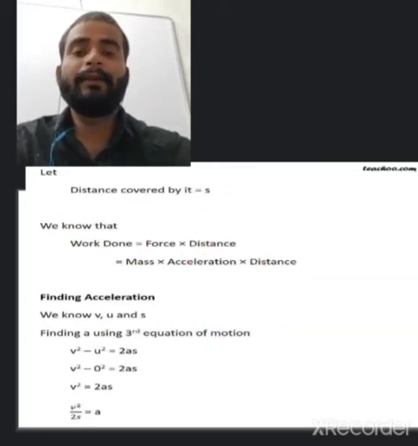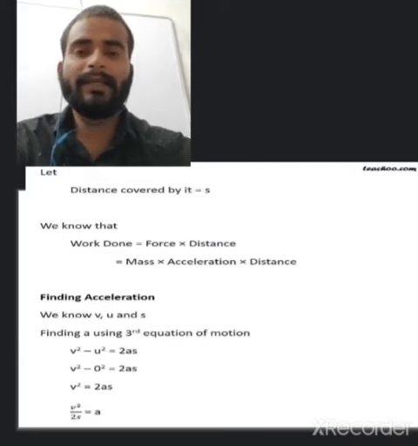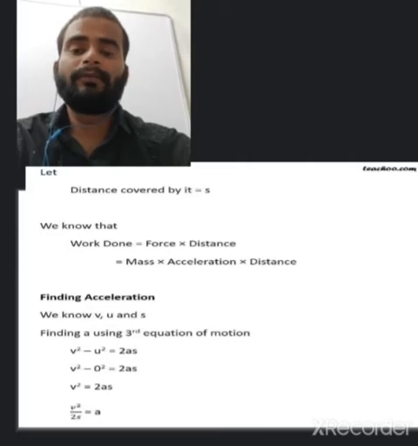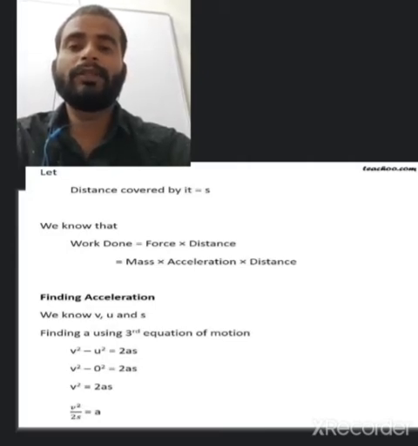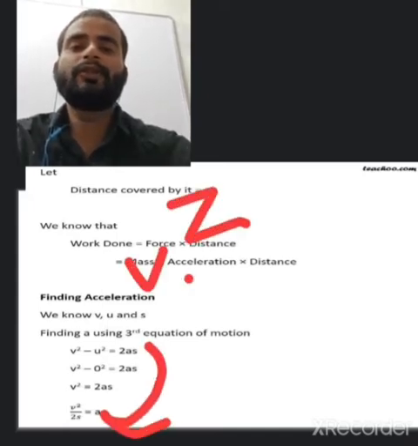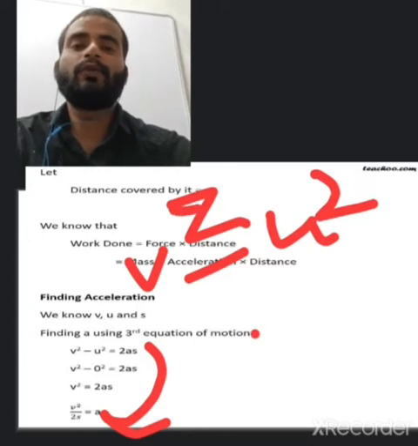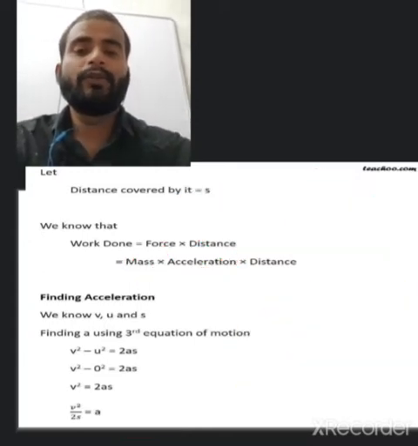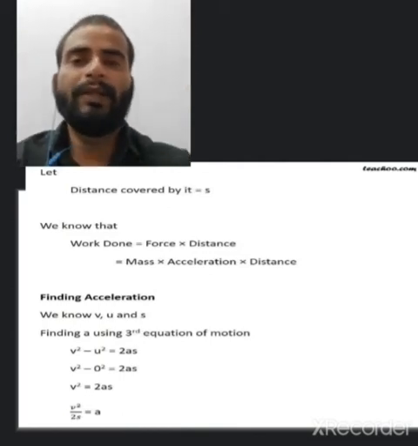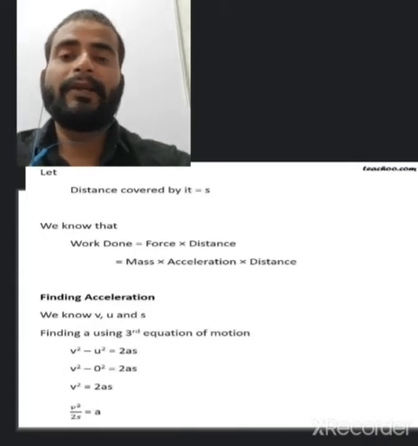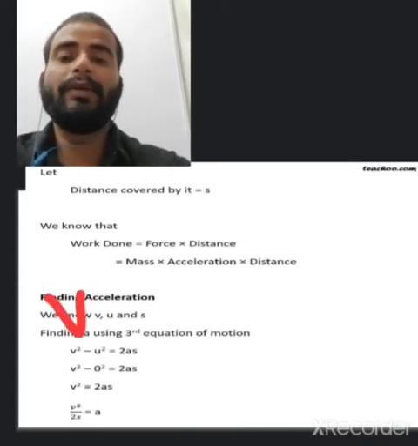Then in the place of S, what can we write? We can use the third equation of motion. From the third equation of motion we find the value of A, because V square minus U square is equal to 2AS. This is Newton's third equation of motion.